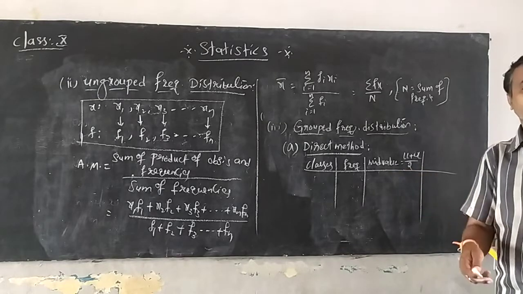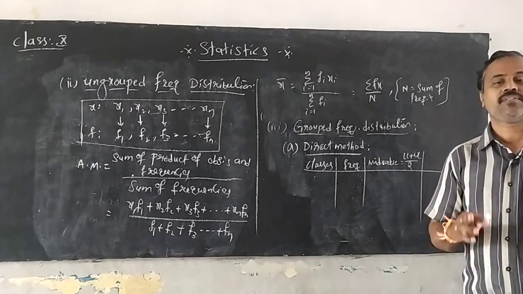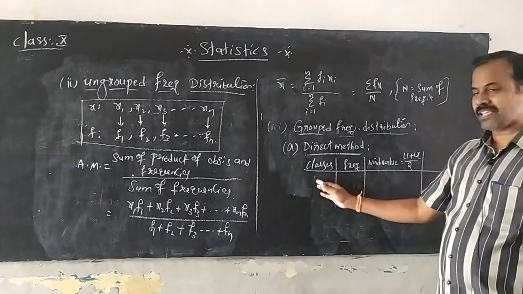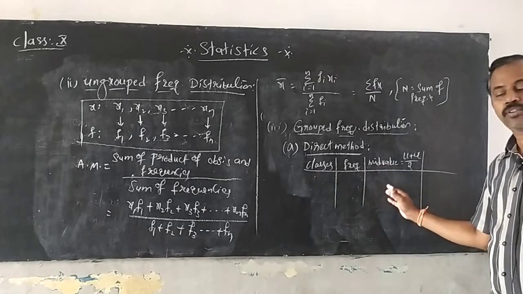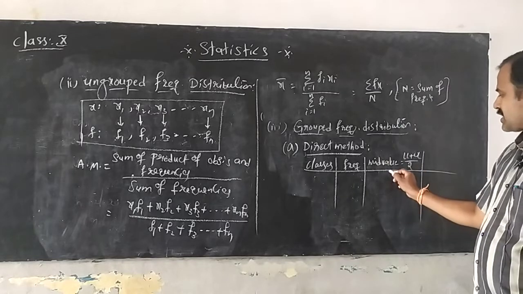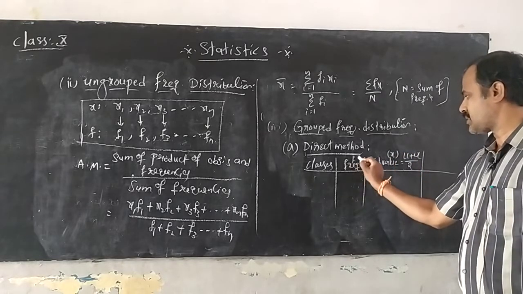Another name for the mid value is class marks. Okay, keep in brain, class marks. So as they give you the classes and the frequencies, it is a must for you to find the mid values. Basing on the mid values, this is considered as the observations X, and you have the frequencies F.